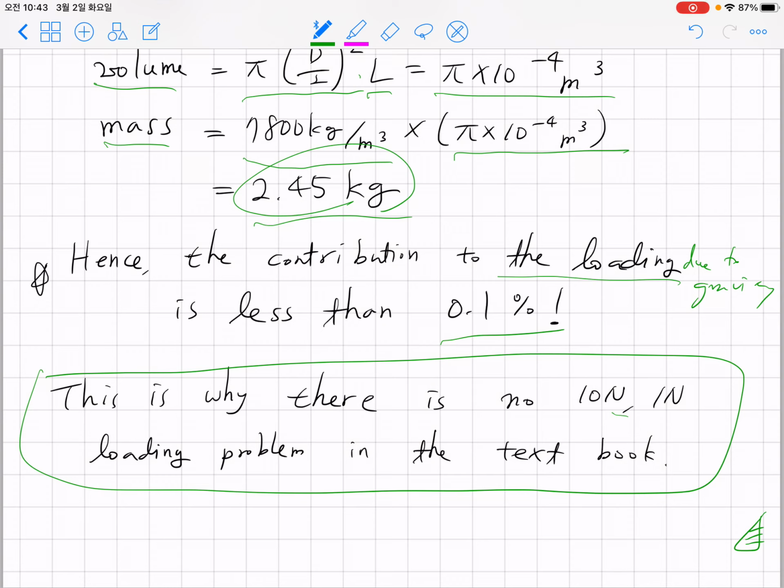in our textbook. Please remember that back in freshman physics and high school physics problems, you might have seen 1 newton and 10 newton loadings. However, we are now in engineering, and in engineering they want to make the problem as real as possible, and that's why they consider kilonewton scale problems where you can ignore the gravity.